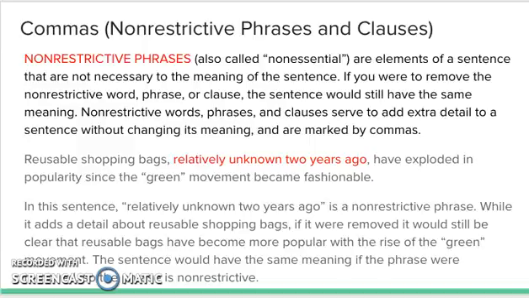marked by commas. For example, reusable shopping bags, relatively unknown 2 years ago, have exploded in popularity since the green movement became fashionable. In this sentence, relatively unknown 2 years ago is a non-restrictive phrase. While it adds detail about reusable shopping bags, if it were removed, it would still be clear that reusable shopping bags have become more popular with the rise of the green movement. The sentence would still have the same meaning if the phrase were removed, so the phrase is non-restrictive.